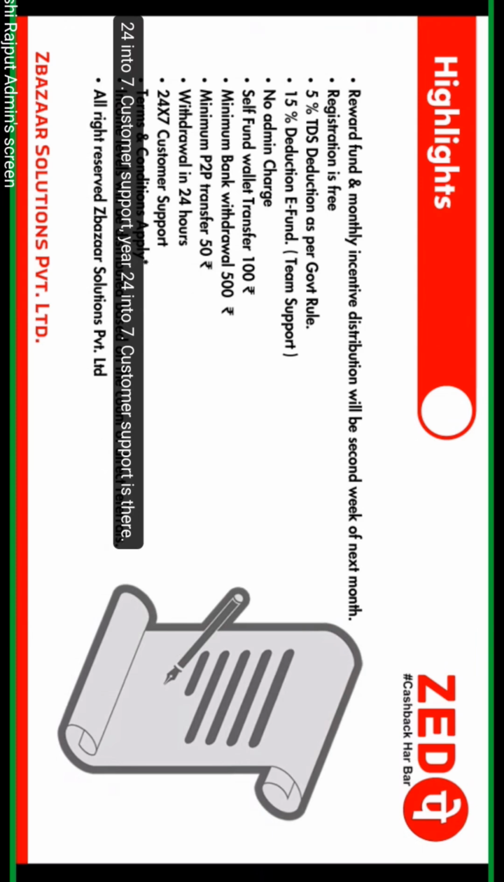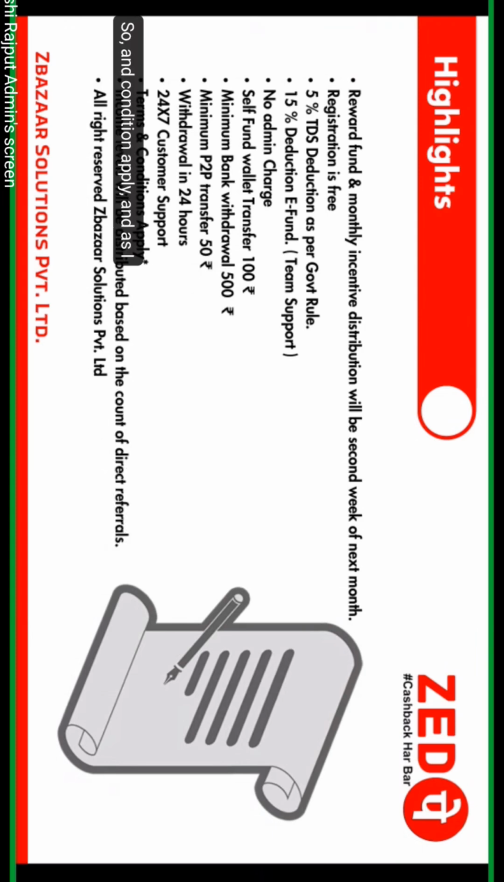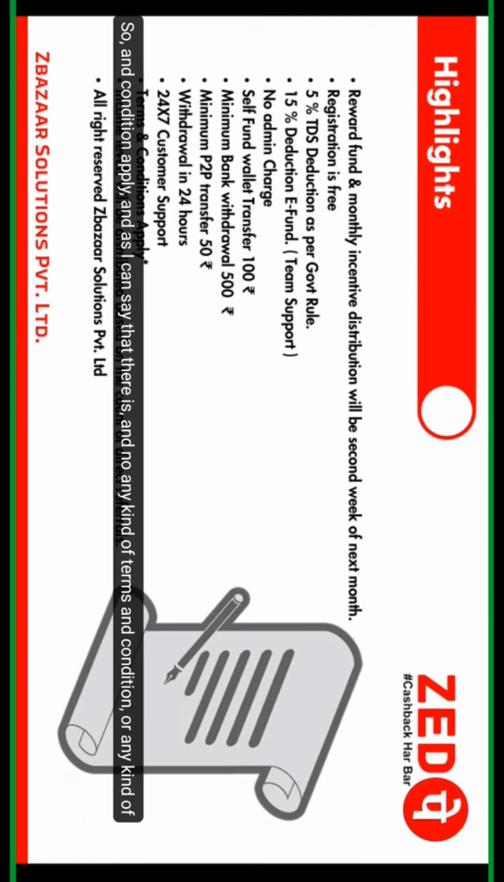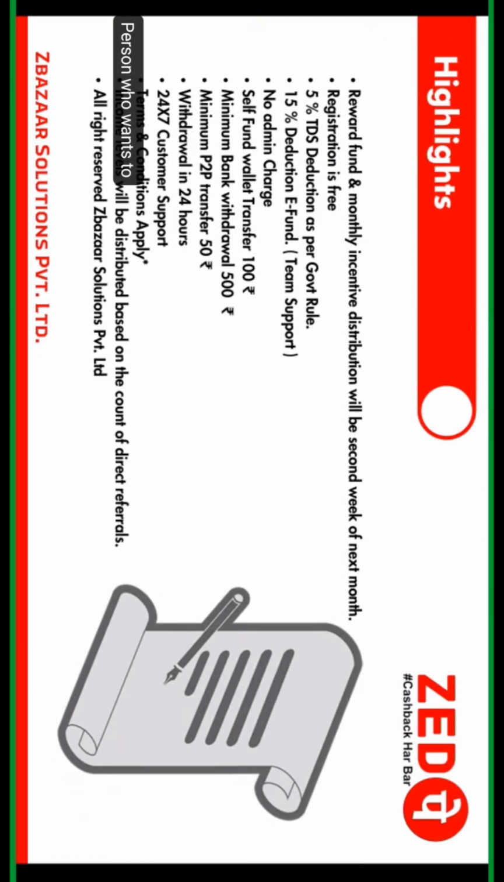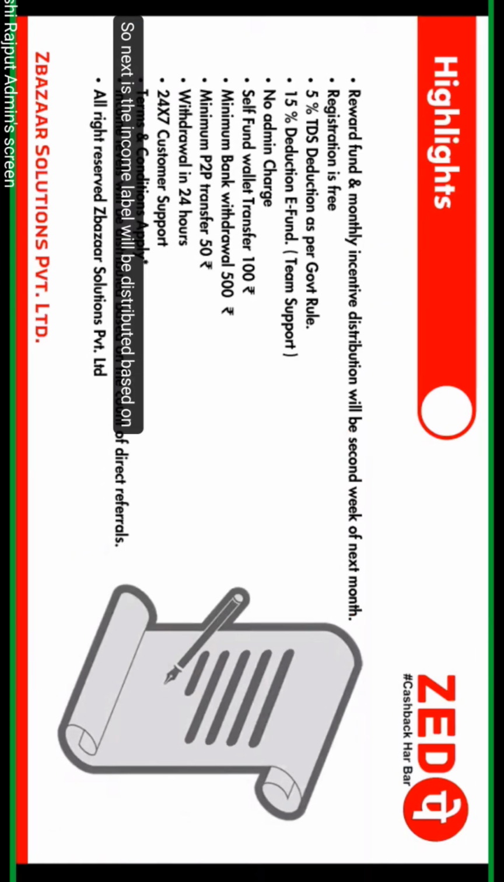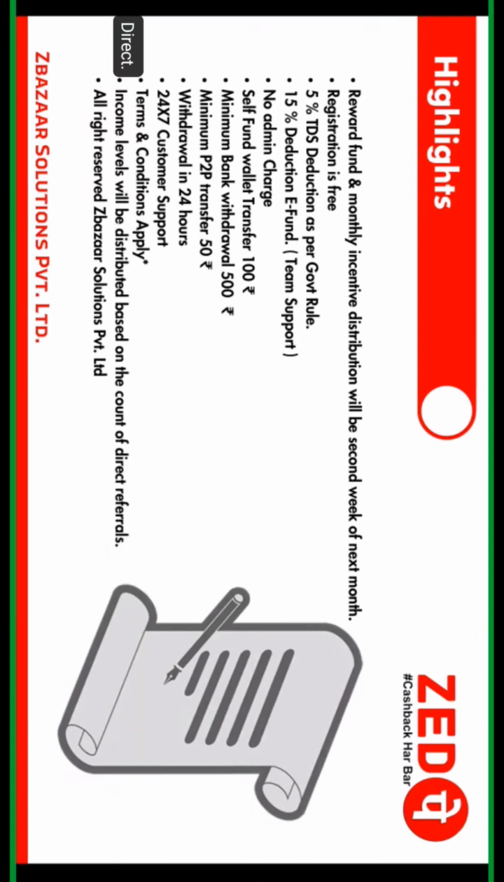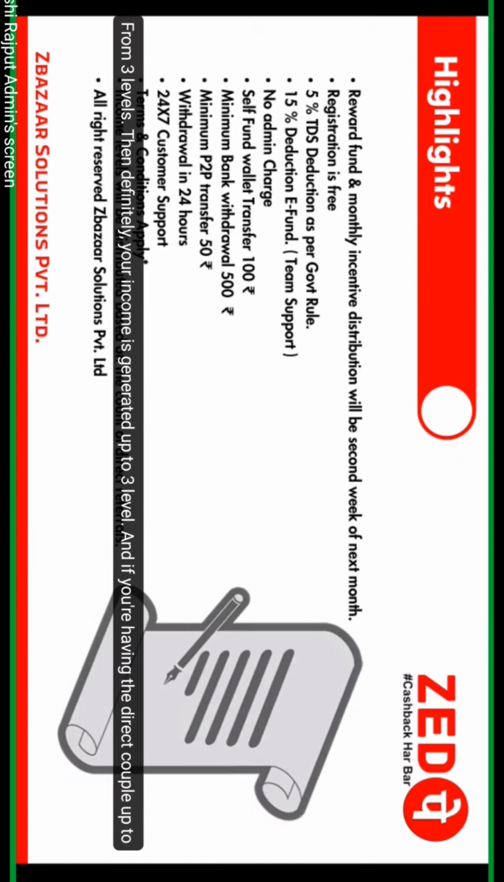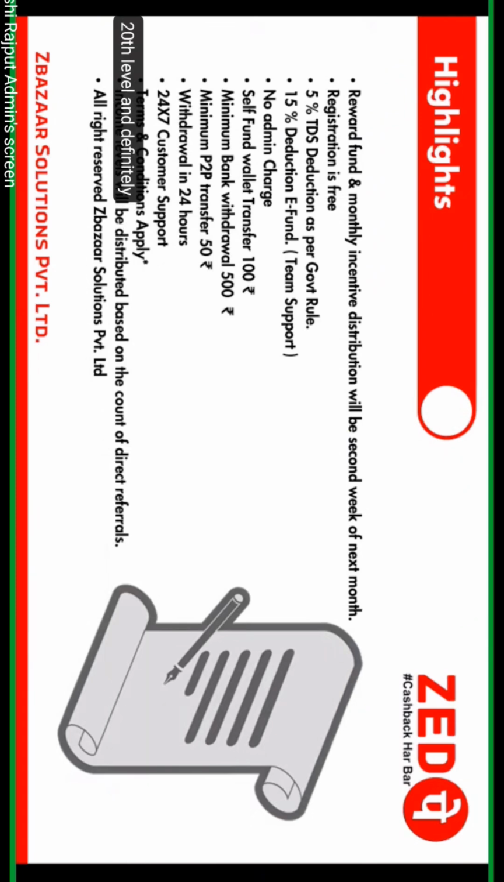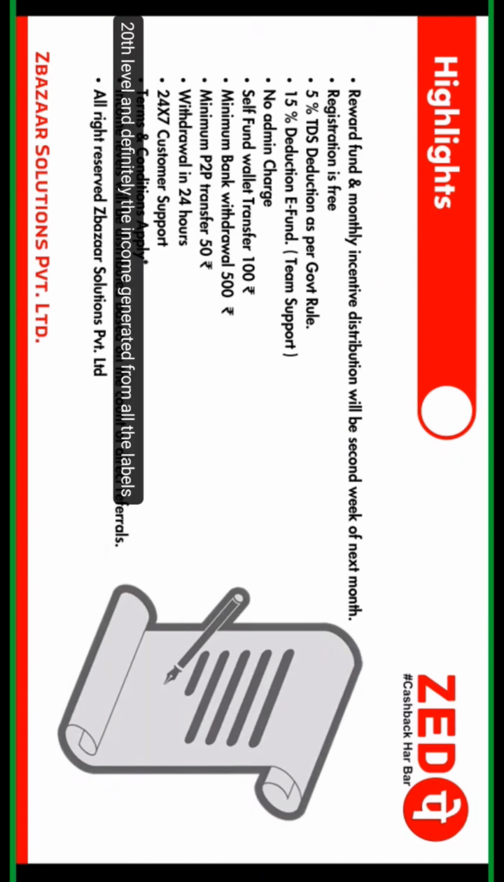Terms and conditions apply, though there are no restrictive conditions for a person who wants to join ZPay. Next, income levels are distributed based on the count of direct referrals. For example, if you have direct referrals from 3 levels, your income is generated up to 3 levels, and if you have direct referrals up to the 20th level, income is generated from all 20 levels.